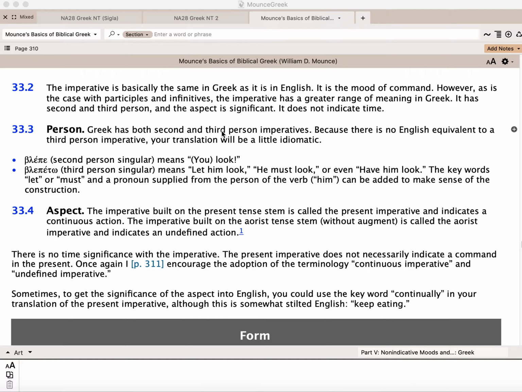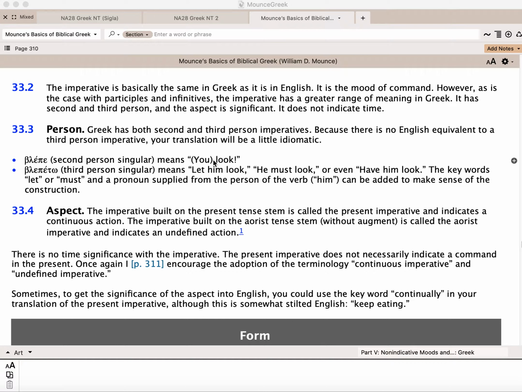These are often first-person plurals. Let us do that, and those would be first-person plural subjunctives. In English we only use second-person imperatives, like look or watch out. There's an implication, you look or you watch out or you come here, or be quiet. Only second person.